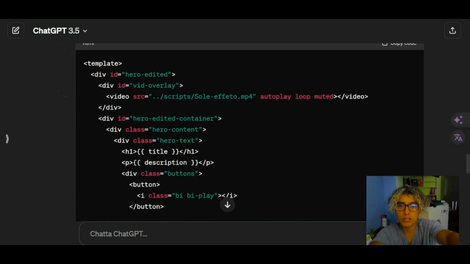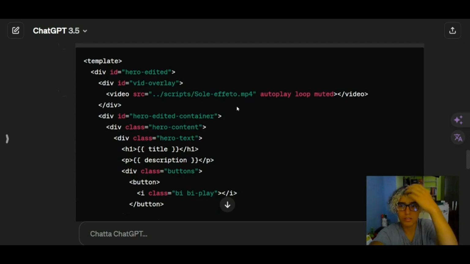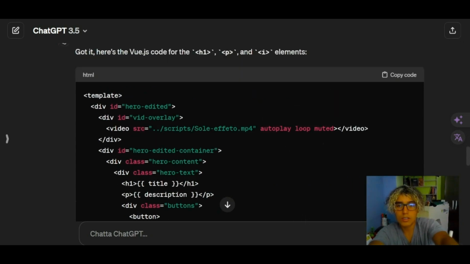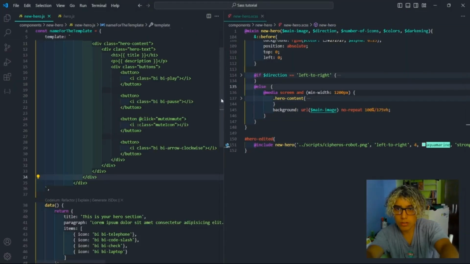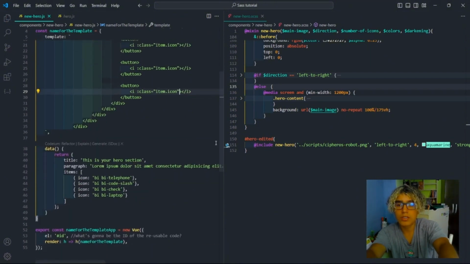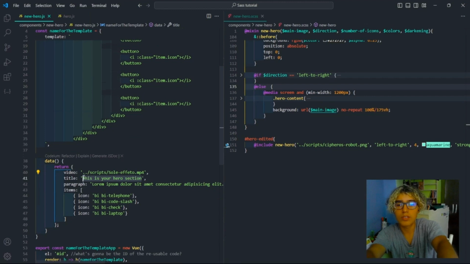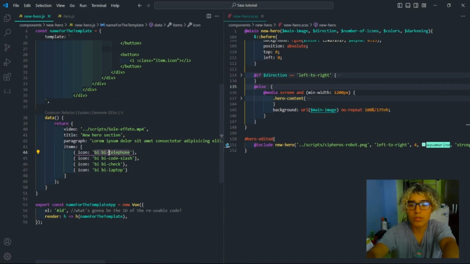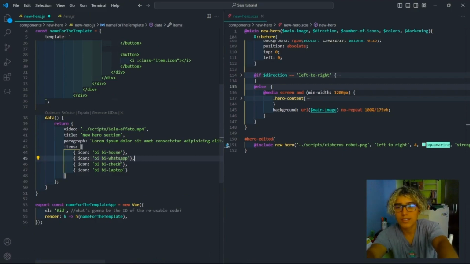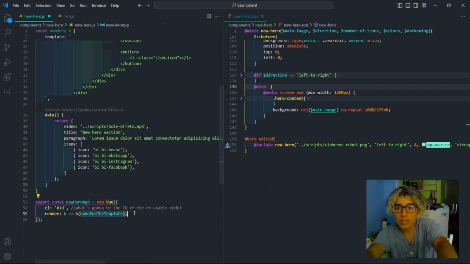I go over there, and it's going to write everything to edit: the video, a title, description, and the video source. Once we get that, we just copy paste it over there. I don't want to make this rigid, therefore I will change it to class item icon. Now we only have to edit our database section. We'll have the title new section and the paragraph soon. And we're going to change the icons for house, WhatsApp, Instagram, and then we have the name for the template.